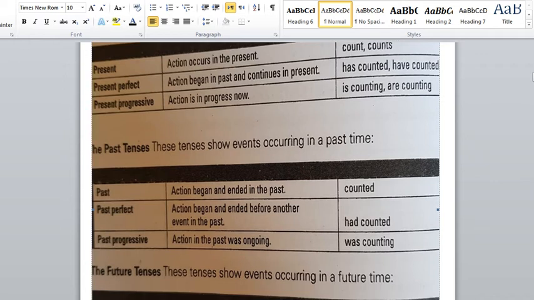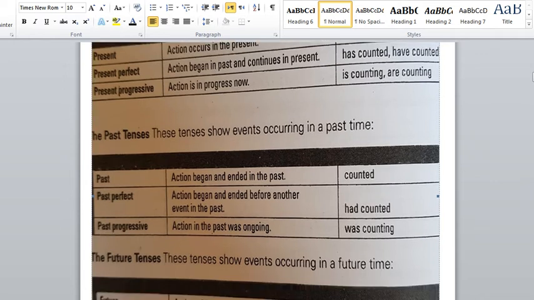So when you speak about the past, it's an action that began and ended in the past. It's the past form. If it is a regular verb, you have to add just ed to the end of the verb. If it is an irregular verb, we have different forms. It will not be just by adding ed to the end of the verb. We already know how to frame these verbs in the past tense. So it's just past, happened already, or ended in the past.